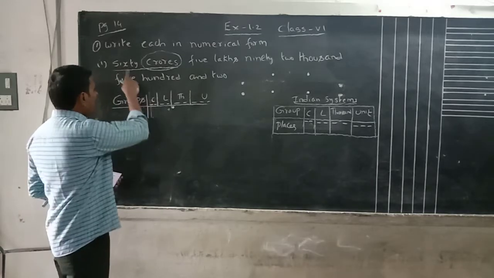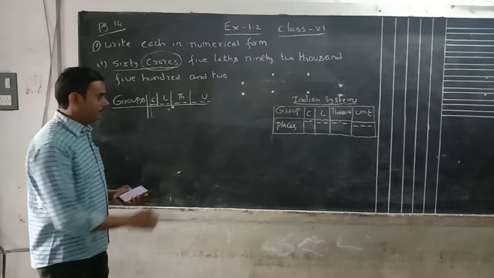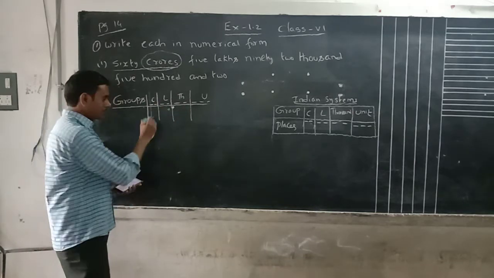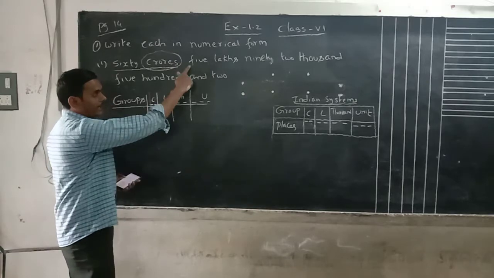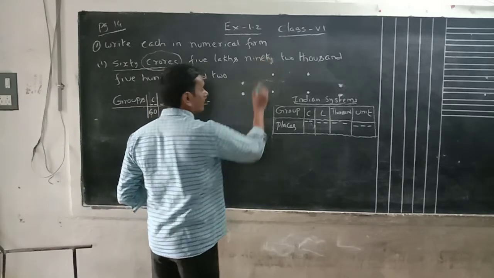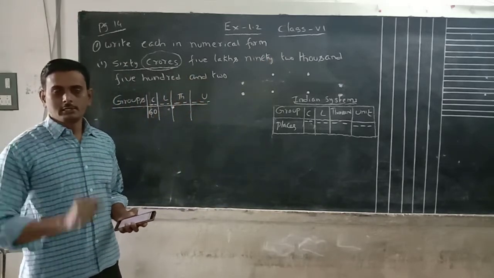See here, what is the question? 60 crores. 60 is a 2-digit number, so 60 crores means 60. Next, 5 lakhs. 5 is a single digit number.